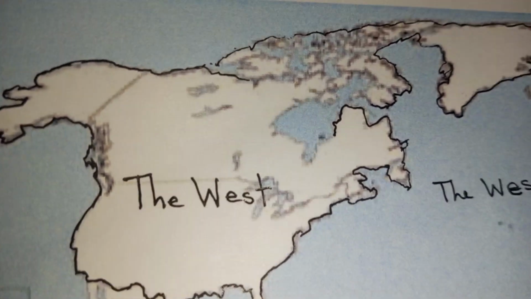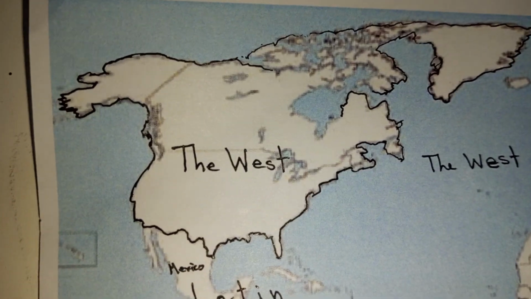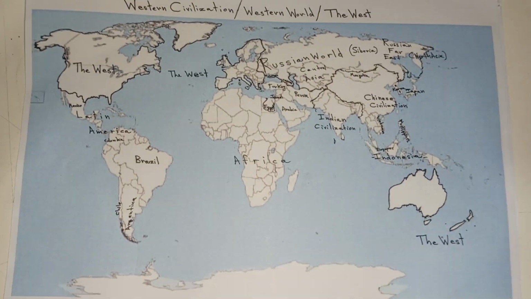The main core of Western civilization is here, the West. This is Canada and the United States. So United States, Canada, Western Europe, and Australia and New Zealand. That is what the West is.